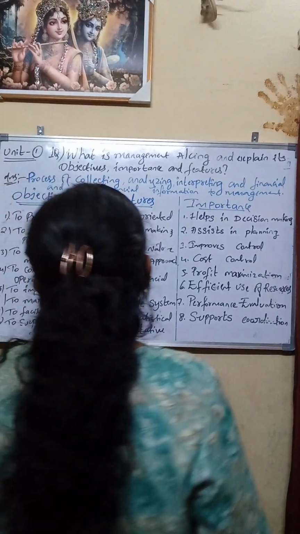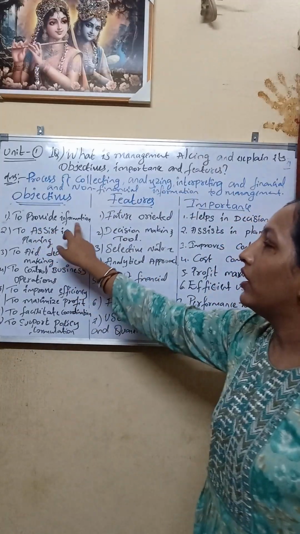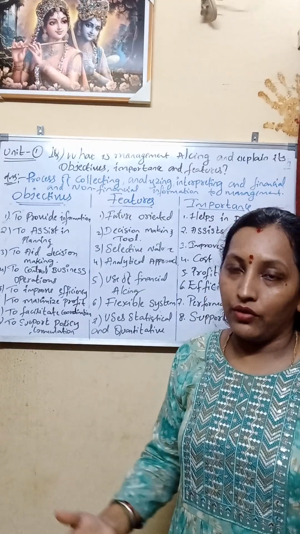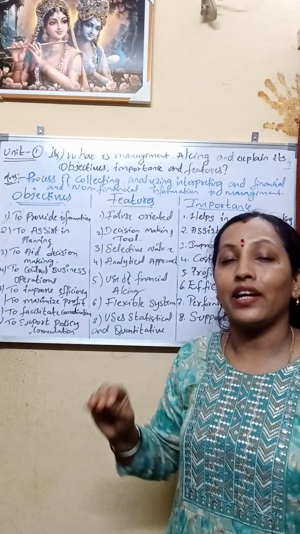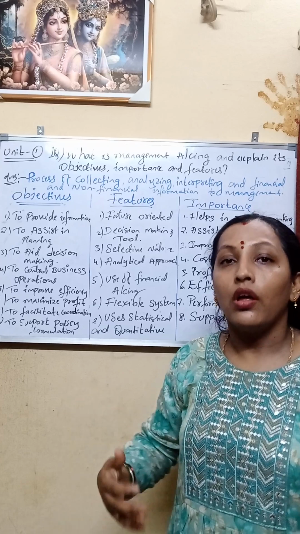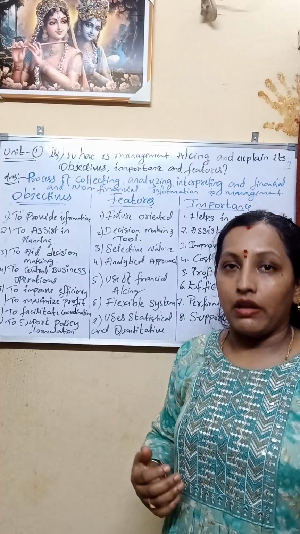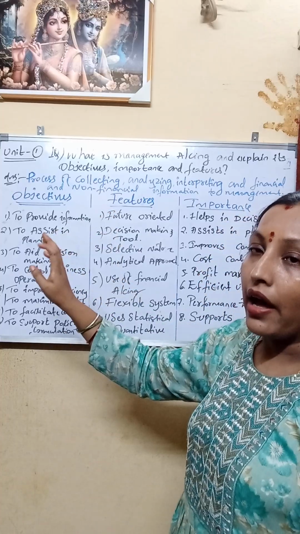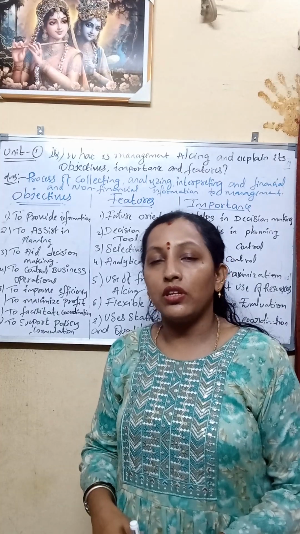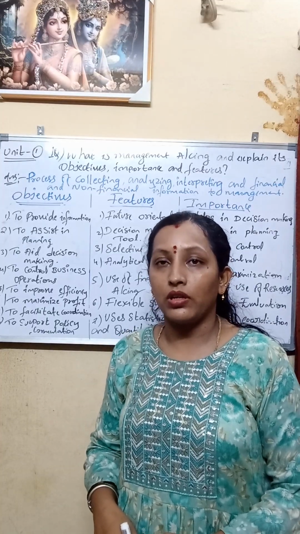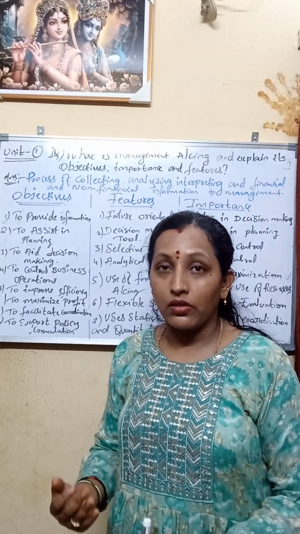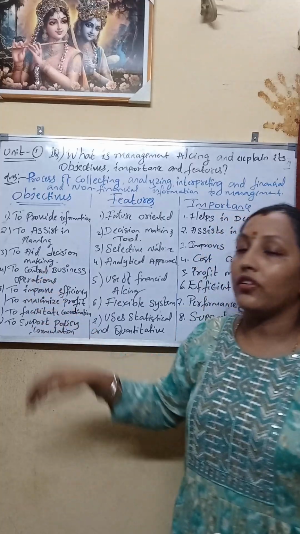The first objective of management accounting is to provide information. Why is management accounting important? It provides information to the heads of the organization, so the board of directors will come to know how the organization is running. So it provides information and assists in planning. Just now I said that with the help of management accounting they can plan accordingly. Yes or no? And to aid decision making.